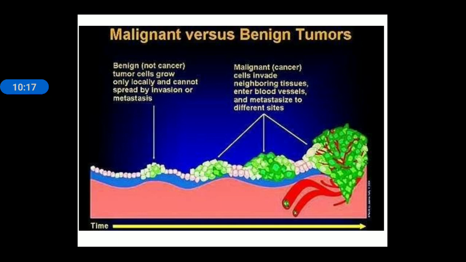This is the slide which represents the malignant and benign tumor. In a benign tumor, the cancer remains present in a local area, but in a malignant tumor, cancer spreads to the neighboring cells and neighboring tissue area.